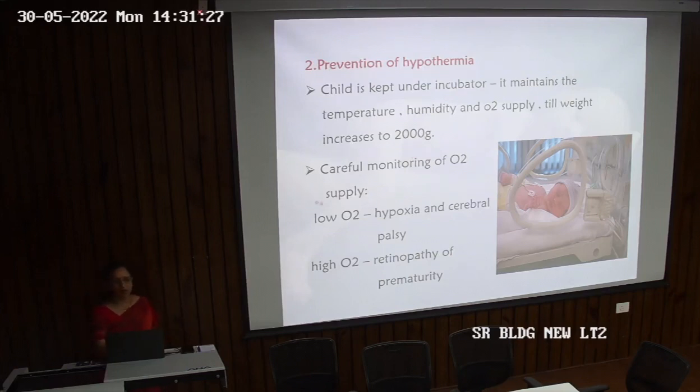Careful monitoring of oxygen supply is needed because either low or high oxygen concentration can lead to various morbidities: low oxygen can lead to hypoxia and cerebral palsy, while high oxygen concentration can lead to retinopathy of prematurity. So, very careful monitoring of oxygen supply is needed.